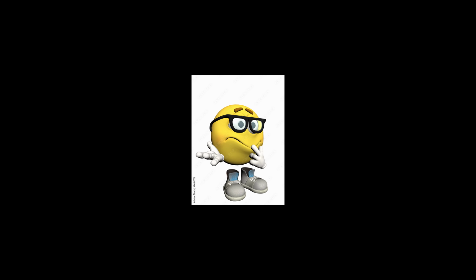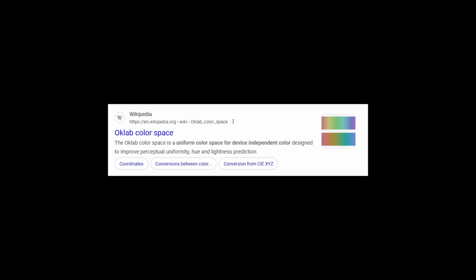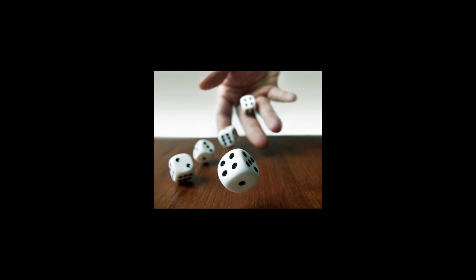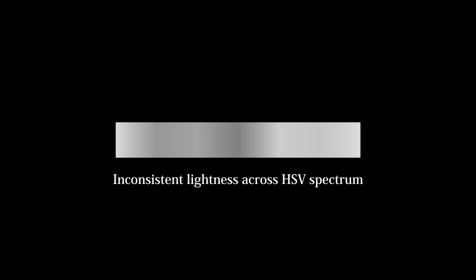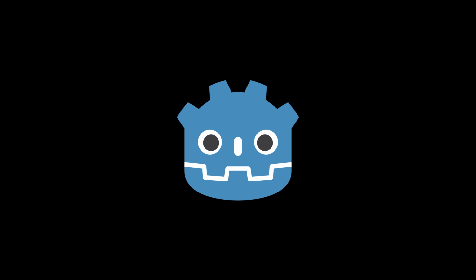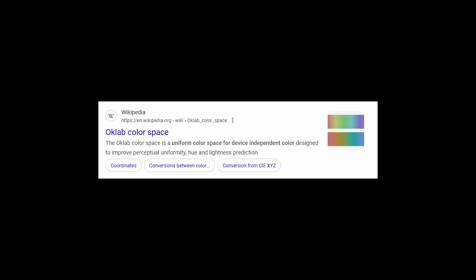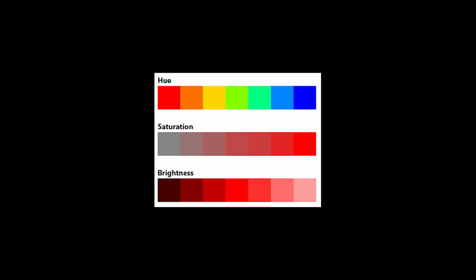In that video, we learned that the OKLab color space is generally ideal for randomly generated palettes because the perceptual brightness of a color stays consistent across the hues, unlike other color spaces where some colors might appear brighter or darker than others despite having numerically similar brightness values. Godot has the OKLab color space built into their color library, so we can easily generate OKLab colors from a hue, saturation, and lightness value.